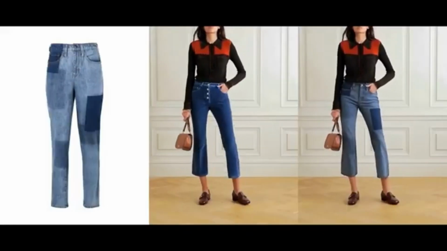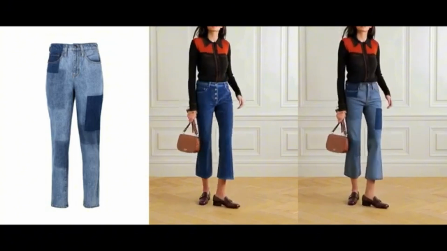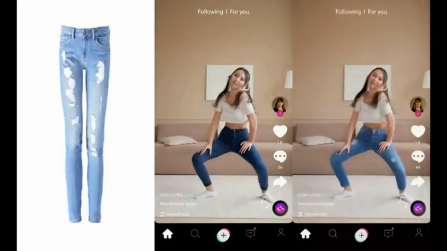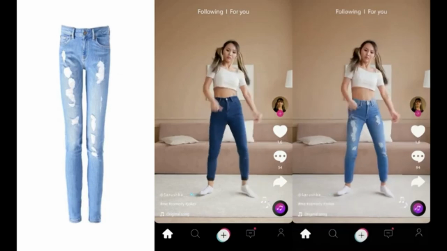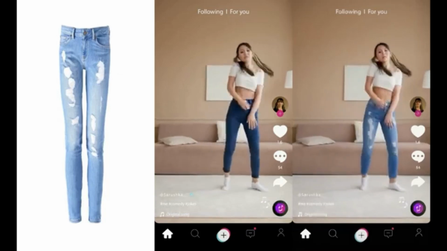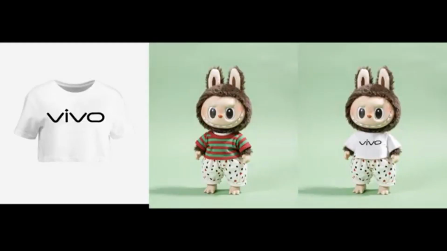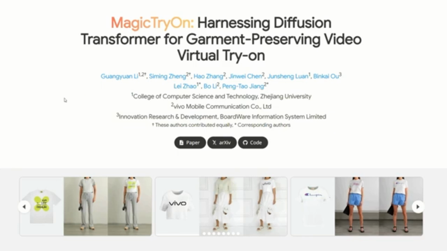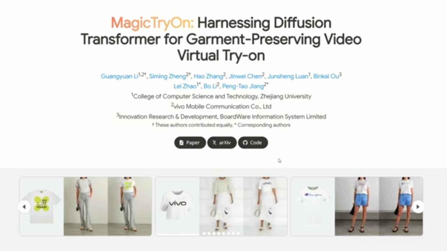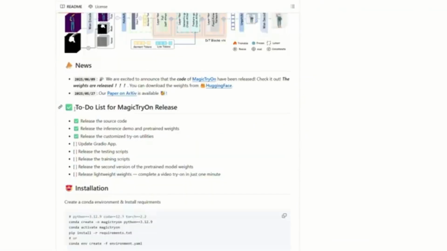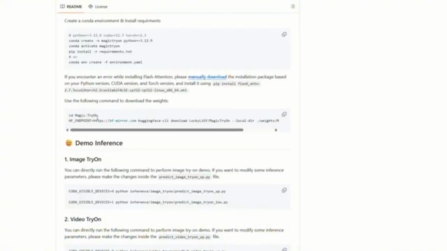It ensures the authenticity of clothing details and movements, even in reference videos with complex actions like dancing and turning, while maintaining the stability of clothing and movements. Additionally, this tool also supports image virtual try-on, and the nice thing is the code is already released. Just click on the GitHub repo, and you will find all the information to run this locally.